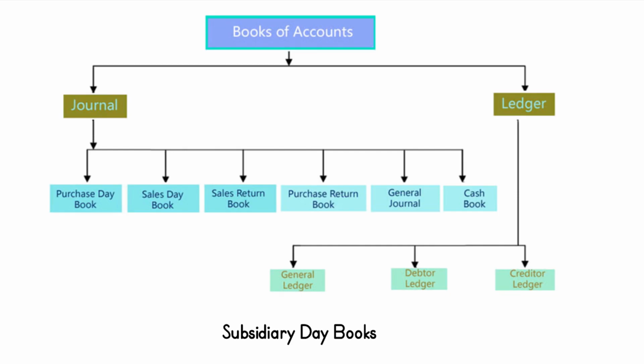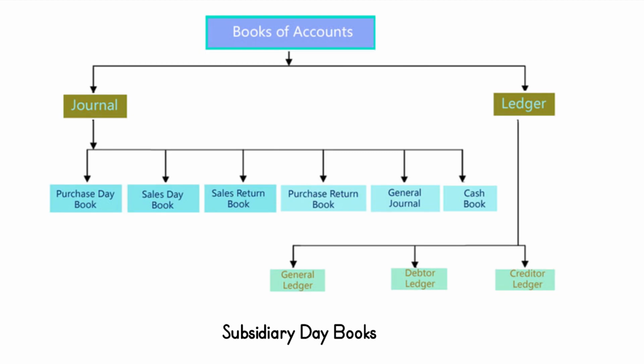For quick, efficient and accurate recording of business transactions, journal is subdivided into special journals. For example, all cash transactions may be recorded in one book, all credit sales transactions in another book and all credit purchases transactions in yet another book and so on. These special journals are also called daybooks or subsidiary books.